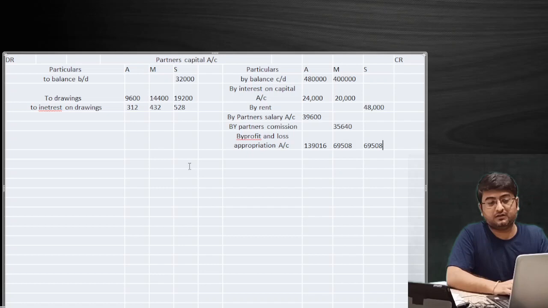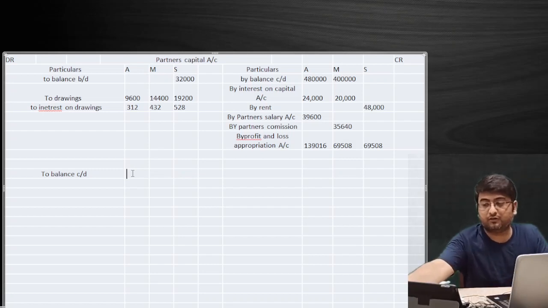Now we have to do the closing balance of the partners. You simply do the calculation and add A's column first of the credit side and subtract the debit items of A, then you will get the closing balance of A's capital account, and the closing balance will be recorded as to balance c/d. Okay, write the amount in these columns only. So kindly just post the amount individually, in case of A, in case of M, in case of S. Do it fast.